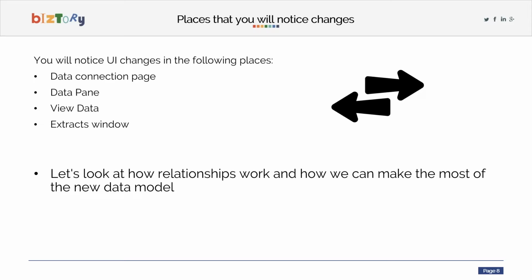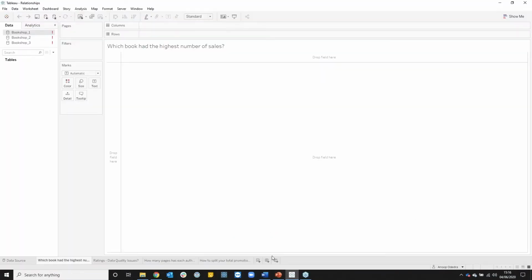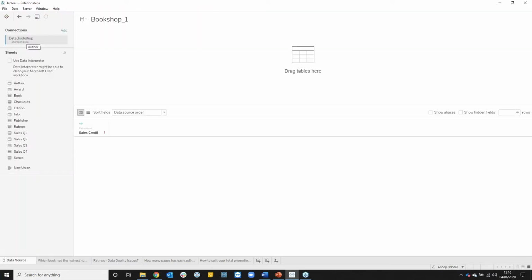Let's take a look at how relationships work and how we can make the most of this new data model. Okay. In this demo, I'm going to be using the brand new demo dataset from Tableau. We've all grown used to using Superstore, but today I'm going to use the bookshop data, which is all about a fictitious bookstore. In this actual dataset, there are several tables. If I come in and show you, I'll connect to it. Here we go.